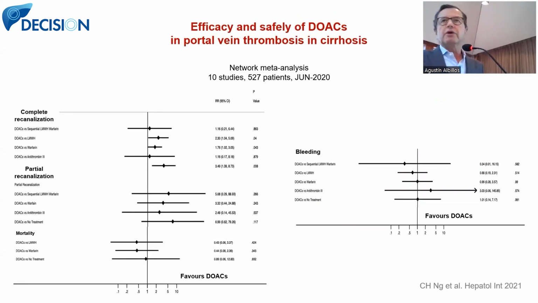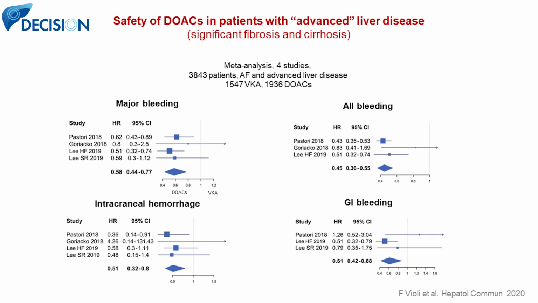And we have been talking about warfarin, we have been talking about heparin. What about the direct anticoagulants? There is a meta-analysis of almost everything. This is a network meta-analysis that shows that compared with low molecular weight heparin, warfarin, and sequential treatment, direct anticoagulants have a higher efficacy than heparin and warfarin to achieve complete recanalization and partial recanalization, without differences in mortality. Also, there are no differences in bleeding using those different types of anticoagulants.